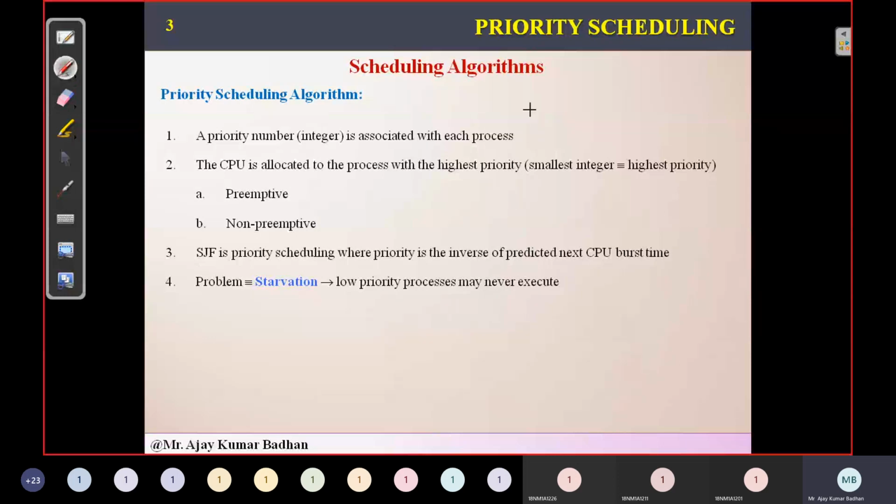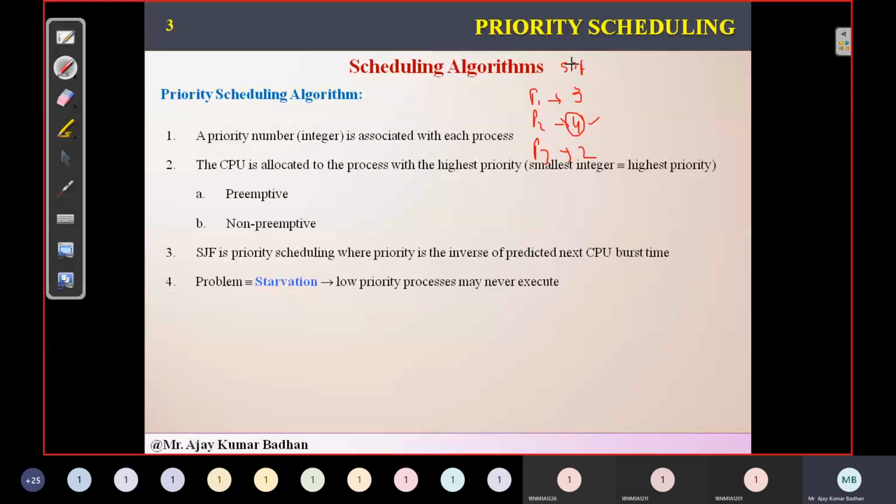Let me explain it. Let us suppose we have three processes, P1, P2, and P3. P1 has a value of 3, P2 has 4, and P3 has 2. Here, we are not giving priority yet; this is similar to your SJF. Let us suppose the 4 is the one with more CPU burst.